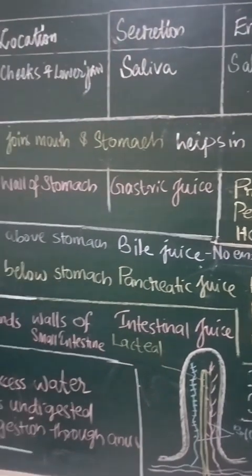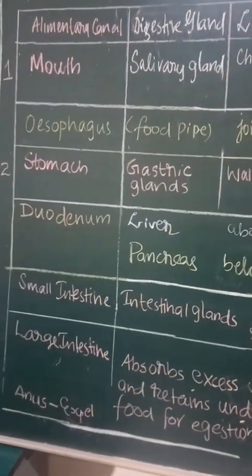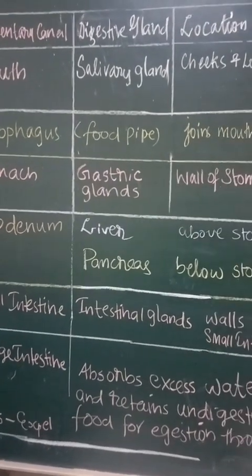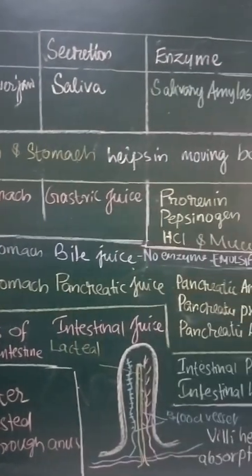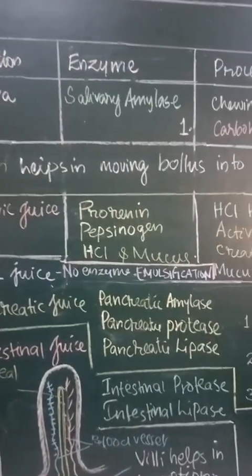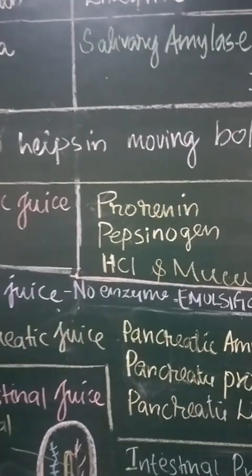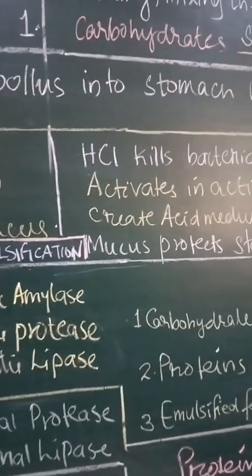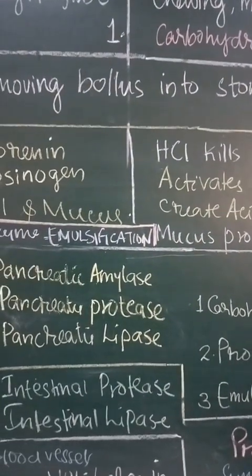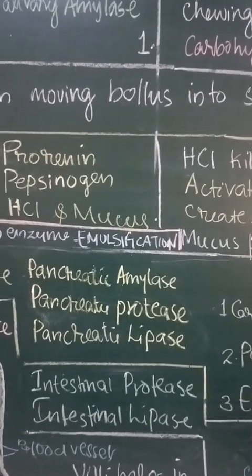Coming to the next part, that is the duodenum, which receives the secretions of the liver and pancreas together by the hepatopancreatic duct. The pancreas contains 3 enzymes. The bile contains no enzymes, which helps in emulsification, that is the breaking down of fats into tiny fat globules to become emulsified fats.